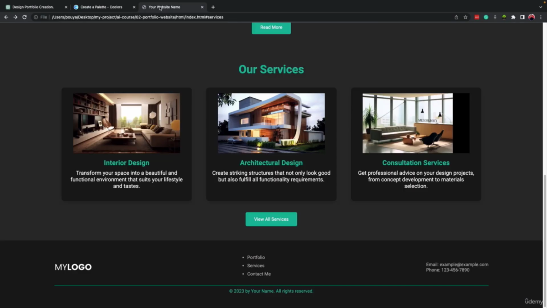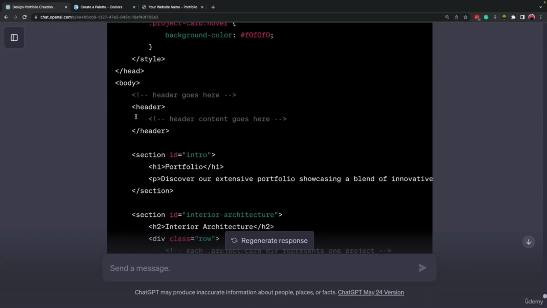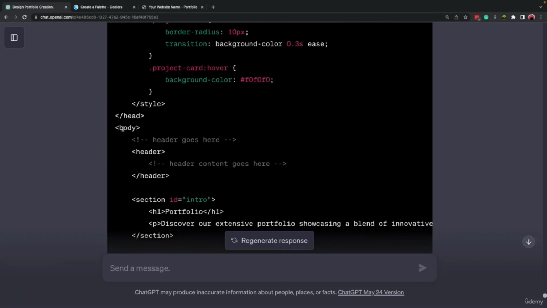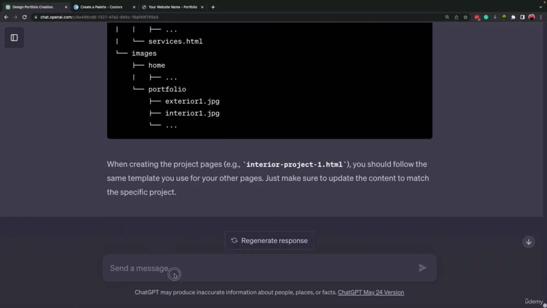Let's load our website and see how does it look. All right, it looks like this right now. We have the content, but the style doesn't exist yet. Let's come here and see if it provided. It didn't provide, okay? So let's tell ChatGPT to write the CSS code as well.